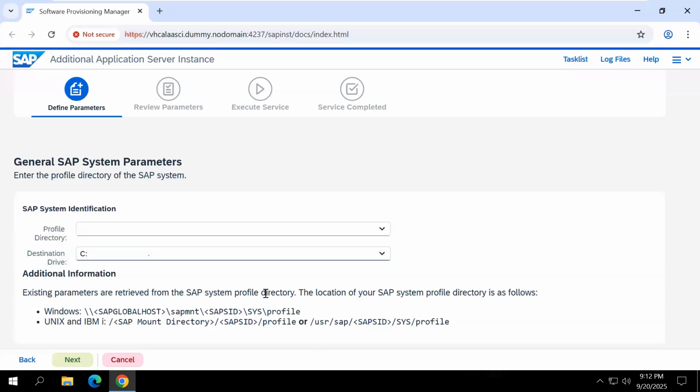Okay, here they are asking for the profile directory.